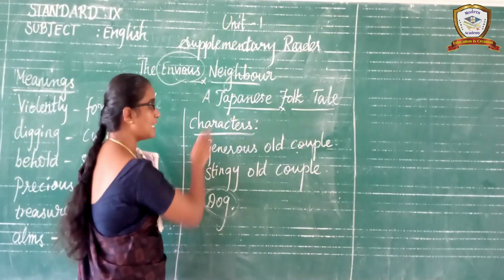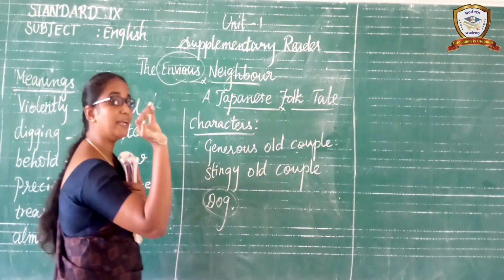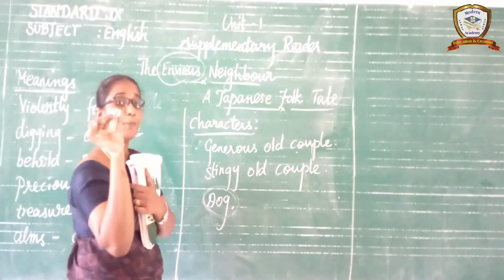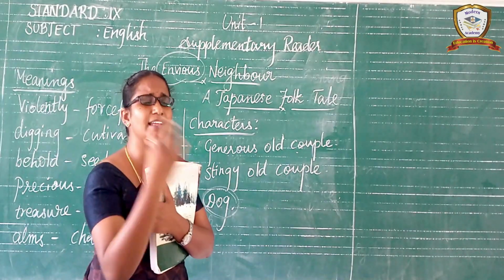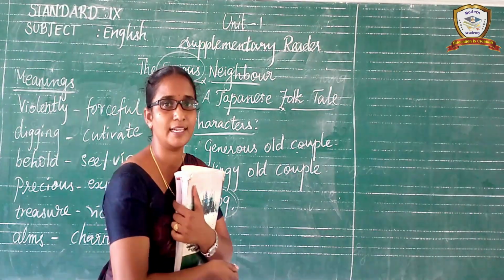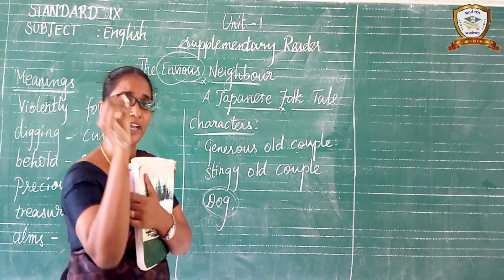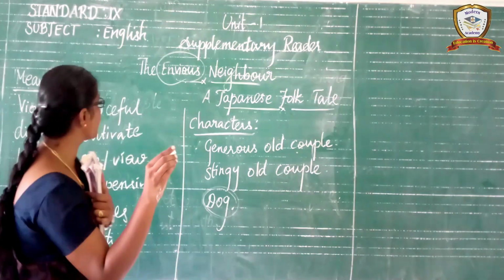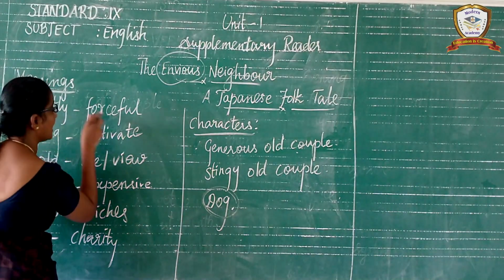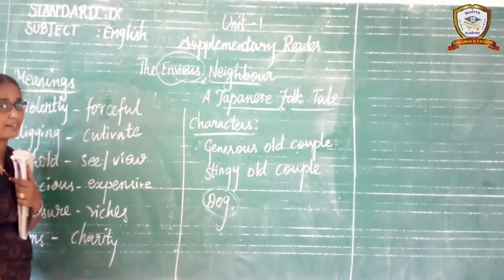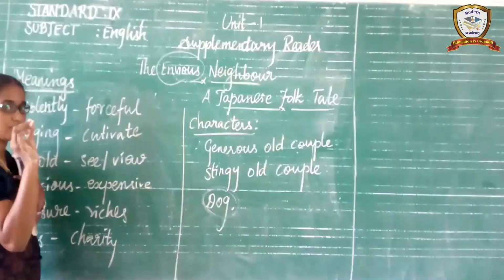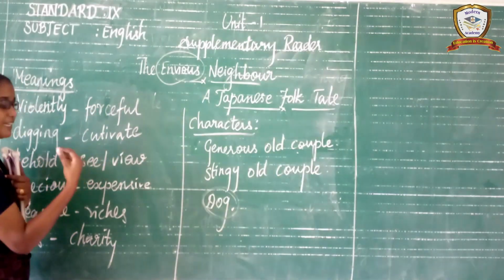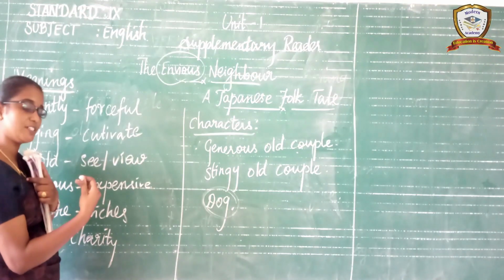Before learning the theme of the story, we should learn the meaning of the words in this story, because these words are helpful to give the right answers in the scenarios and the antonyms. That is the reason I give more importance to learning the meaning of the words. Understand, children? First word, violently. You have to refer to the book as well. Such words are highlighted in your textbook. Simultaneously, I will explain the meaning of the words while teaching.